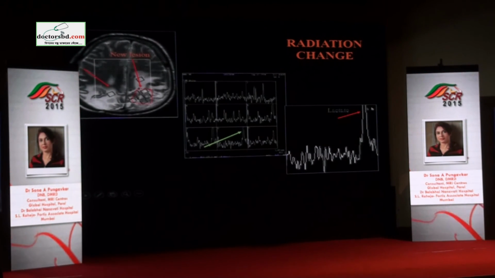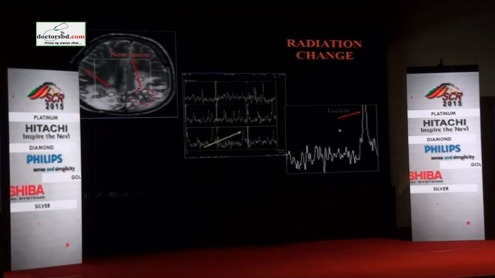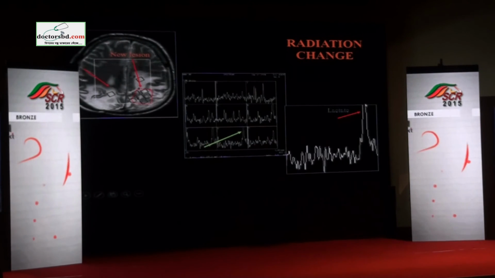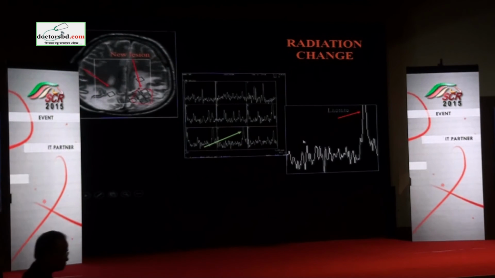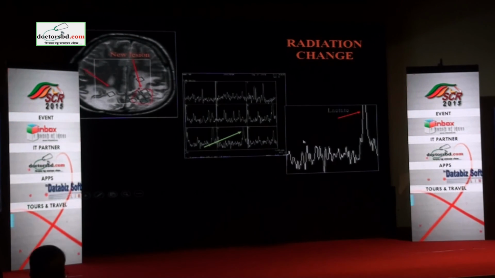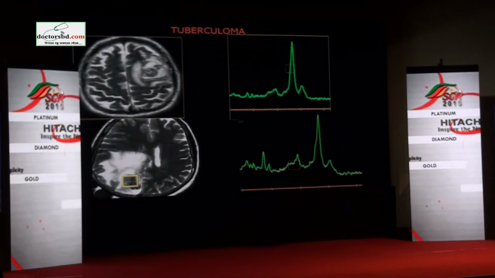So this is the scaling artifact which I was telling you. On chemical shift imaging, you can sit on the workstation and manipulate this data in such a way that you throw out this peak from the area of interest and you try and assess if there are any other peaks available. So this requires some bit of work, these complicated cases. You cannot just take one single voxel and give your opinion.